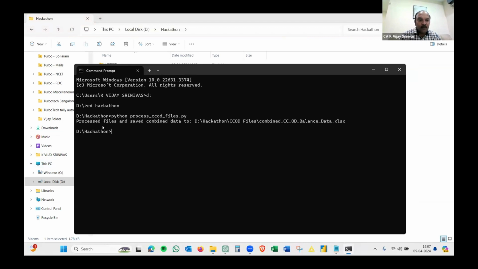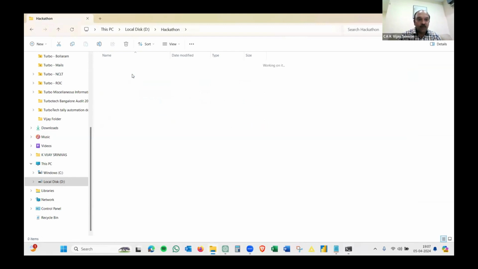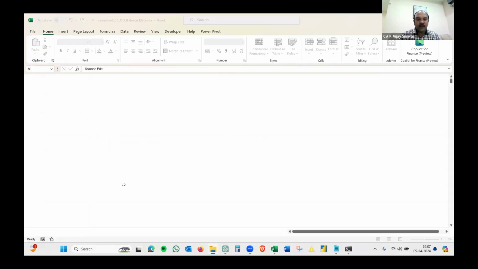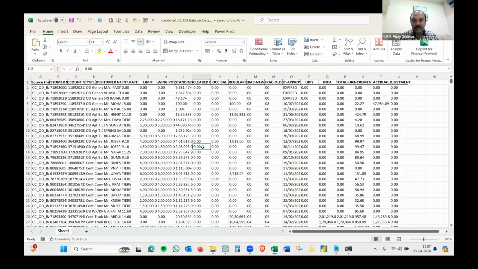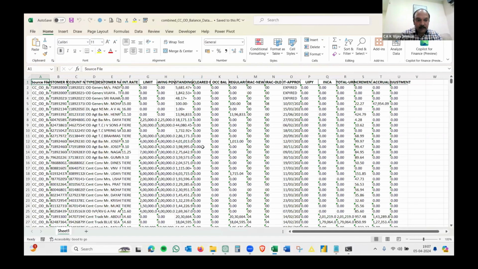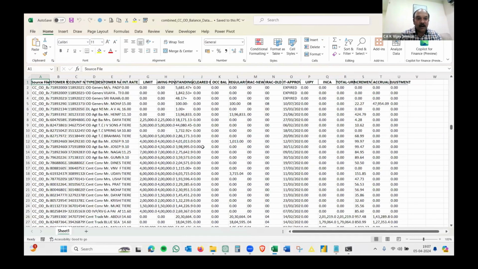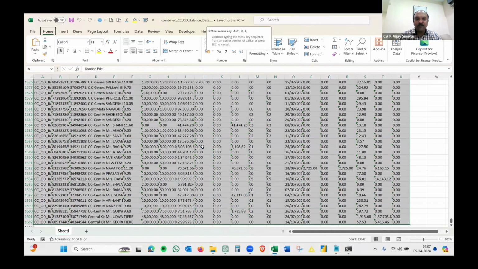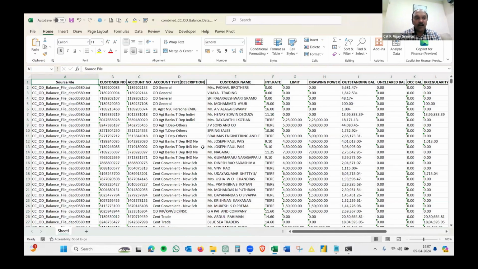Now it says processed files, saved combined files into the particular folder. You go to the folder, you can see earlier it was 13 files. Now it has created a 14th file, and if I open that particular 14th file, the kind of information I was looking for in terms of consolidation is ready. So I have all the 5,000 or odd 600 rows generated across all your 13 files in one place, and you can perform analysis along with the source data also.